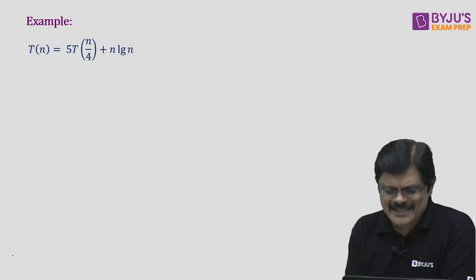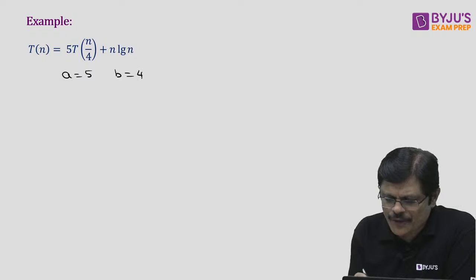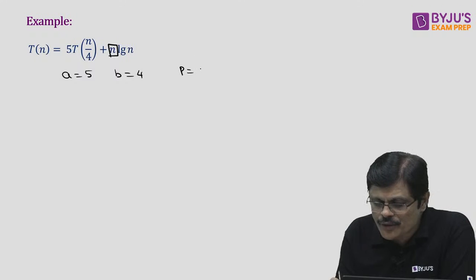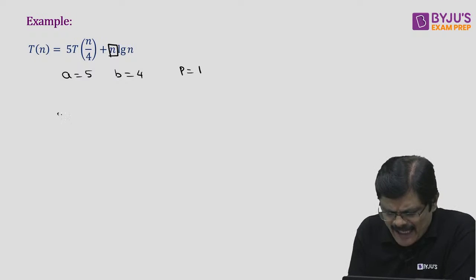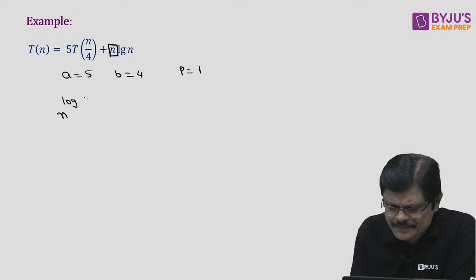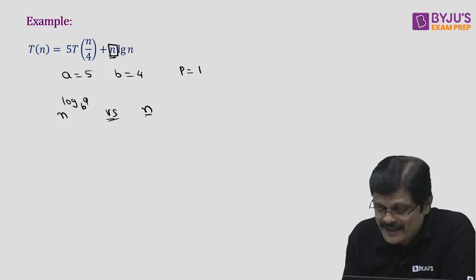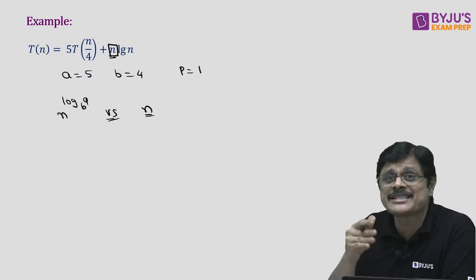See, this is the case: a is 5, b is 4, and this log n is the extra factor, so the p value is equal to 1. First, let us consider the same n power log a to the base b. With this, other than that log n, whatever function is there, that you compare. I am not taking the log n factor; that will come later.